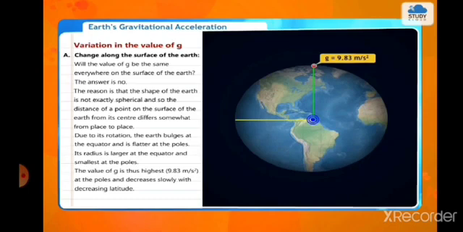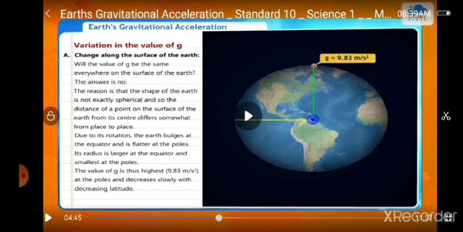Due to its rotation, the earth bulges at the equator and is flatter at the poles. See, what happens due to the earth's rotation is that it has a slight bulge at the equator, and at the poles it becomes a little flat. Its radius is larger at the equator, and smallest at the poles. The radius at the poles is smaller. The value of g is thus highest at the poles and decreases slowly with decreasing latitude. That is why the value of g is higher at the poles.